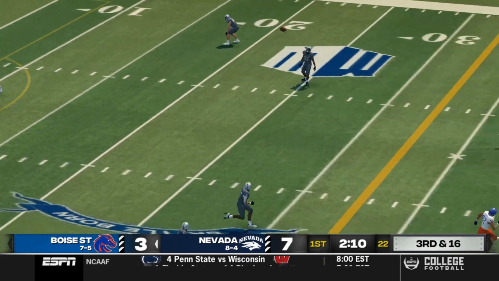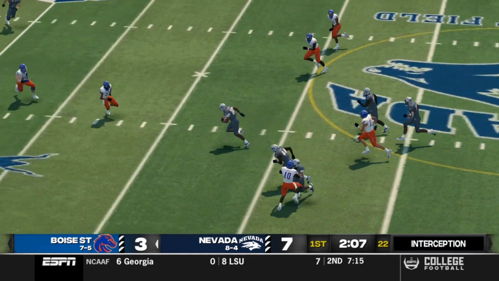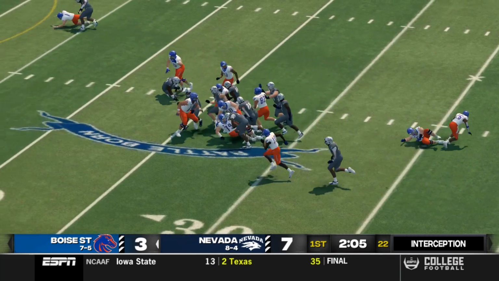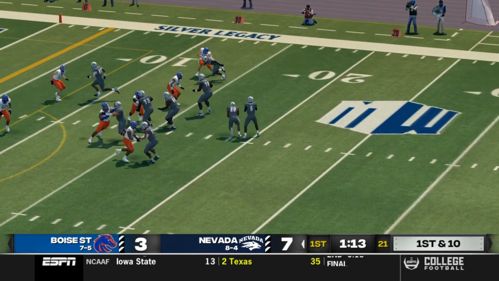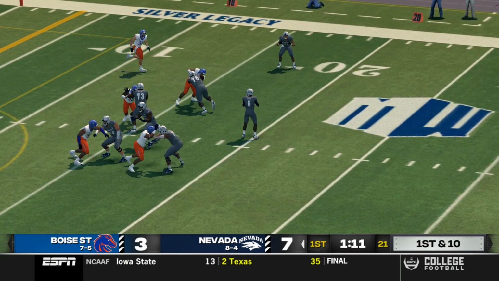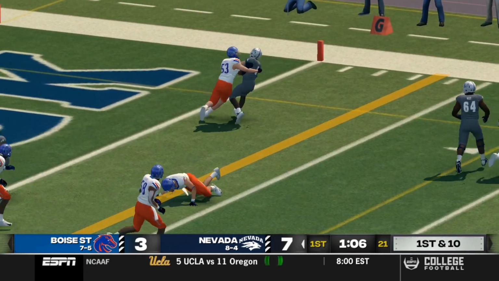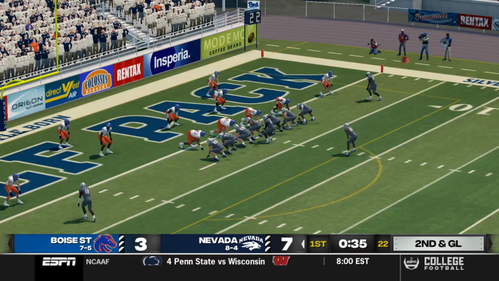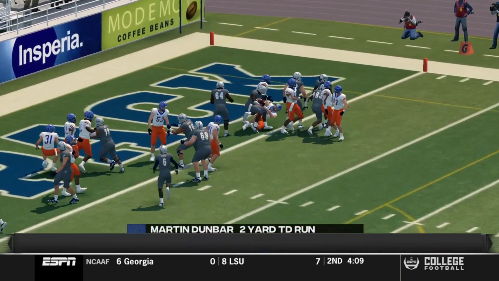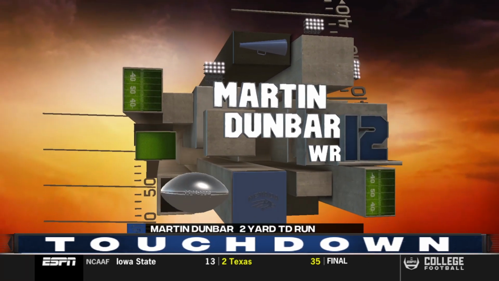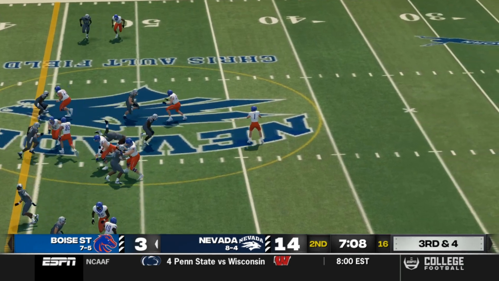Now, George Jackson, he's trying to yeet the ball all over the place. That's that Boise State style, and it is intercepted. Nevada getting a short field for Sam Kirkland, the defense doing their job. Will Kirkland do his? He's going to take off. He didn't like anything he saw, and look at this, just trying to run over the defender. He can't get into the end zone. But later on 2nd and goal, why not? A little sweep to wide receiver Martin Dunbar, 2-yard touchdown run, and Nevada taking a 14-3 lead.